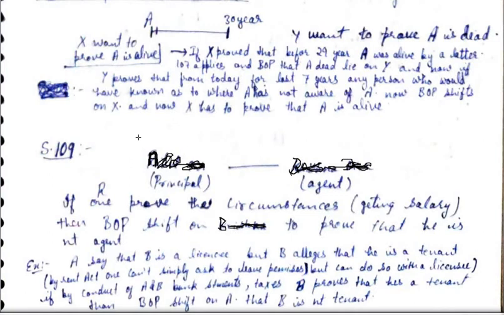Now B says that he is not his agent. So the burden of proving that B is not his agent lies upon whom? Upon B. Similarly, take the example of landlord and tenant. Suppose A and B are in tenant and landlord relationship. Suppose L is the landlord and T is the tenant. And now tomorrow landlord, L, says that T is not my tenant. Suppose today L gave the notice to vacate the premises to T. Notice given by L to T to vacate the premises.